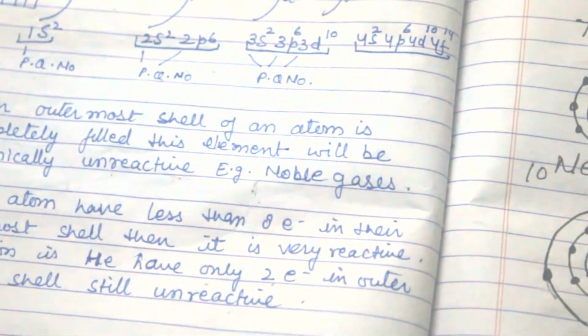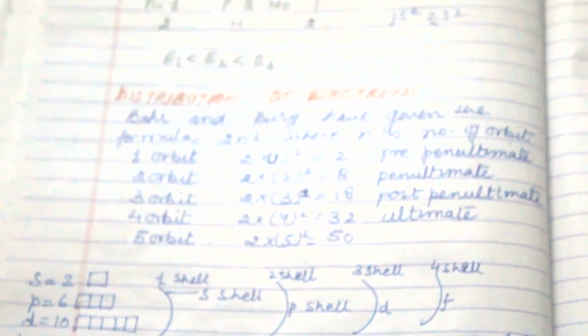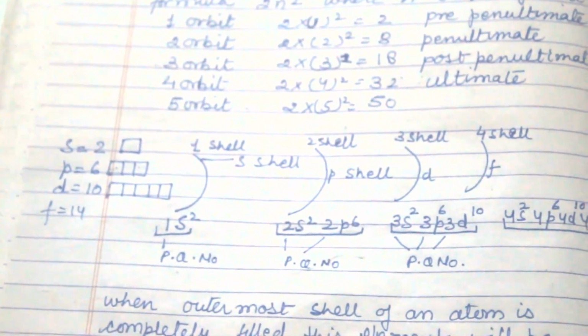Now my question is: explain the Bohr atomic theory and the distribution of electrons according to Bohr.